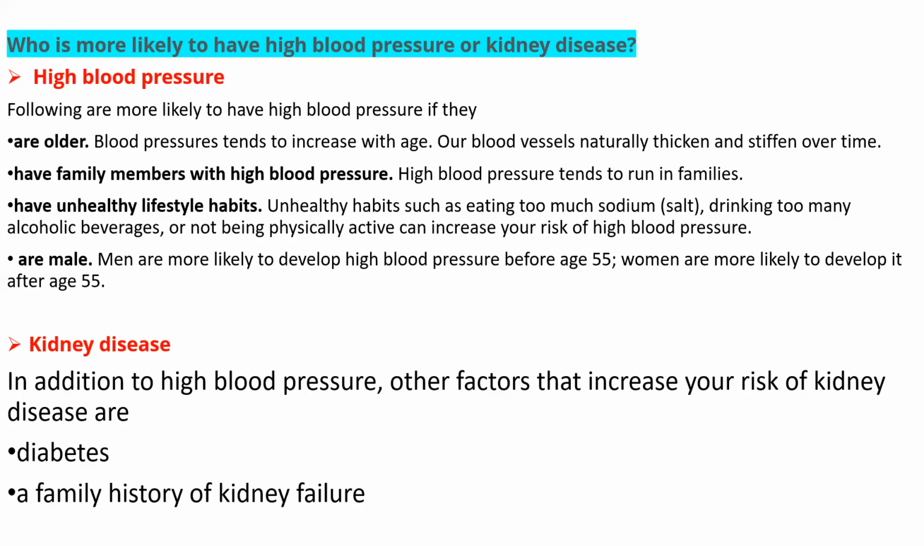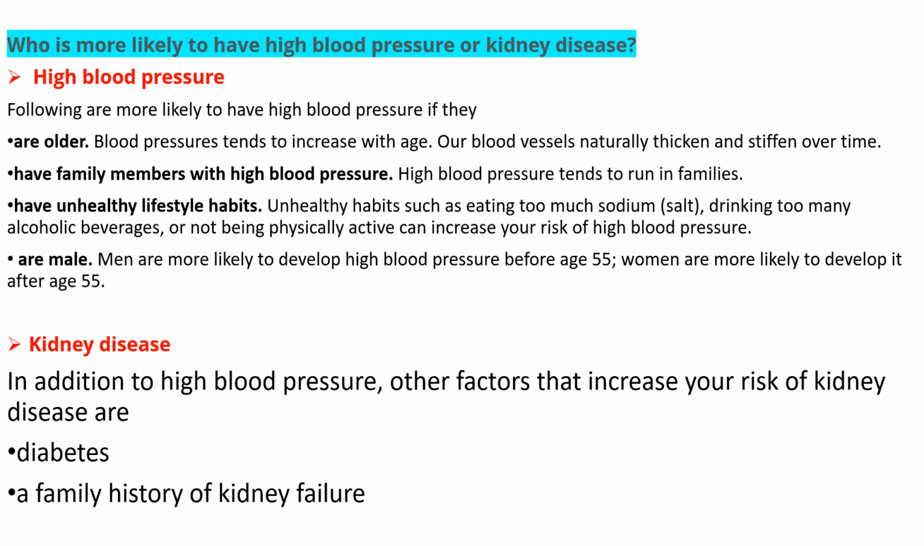And that is one point, and the other is having a family member with high blood pressure. High blood pressure tends to run in families. Suppose your father has high blood pressure and you are his son or daughter, then in future you might have a chance of having increased blood pressure. So family history can also be one of the common factors that can lead a person to have high blood pressure. And then the other is having unhealthy lifestyle habits.